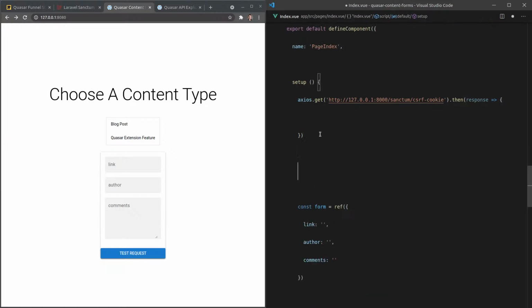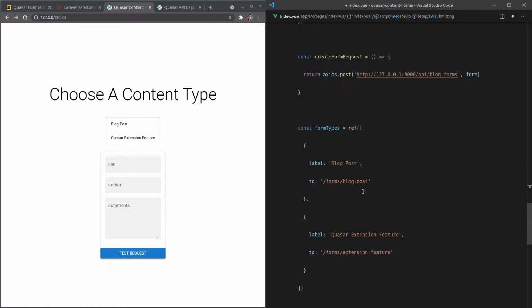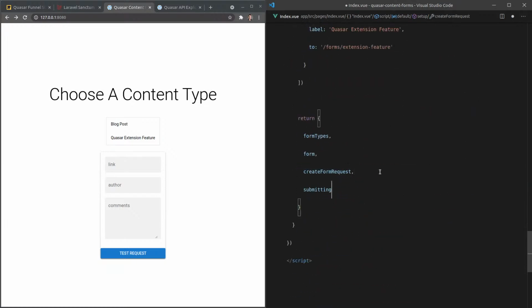How about this? I know it's starting to get a little bit messy here. Loading is equal to a reference to false. So by default, loading will be false. And maybe we should be more descriptive here. Submitting is false. And I'm going to return it there.